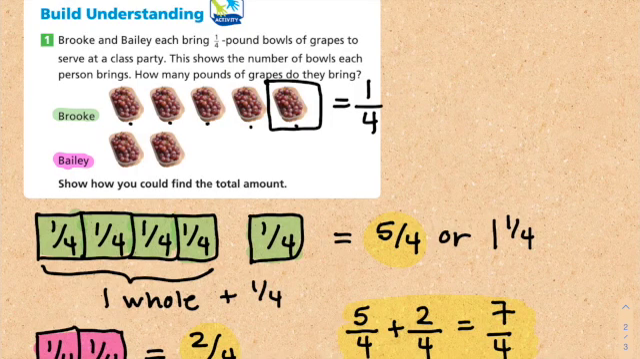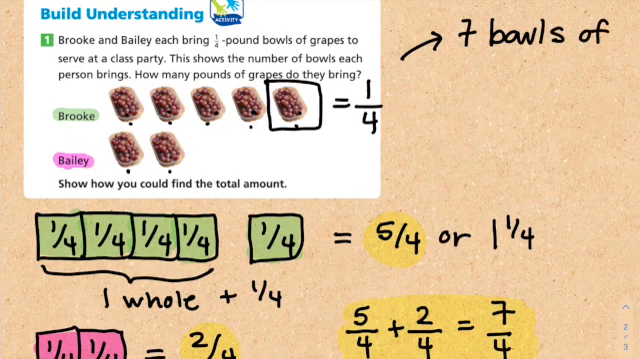Now it's asking, how many bowls of grapes do Brooke and Bailey bring? Well, I know that they brought 1, 2, 3, 4, 5, 6, 7 bowls of grapes. 7 bowls of grapes.